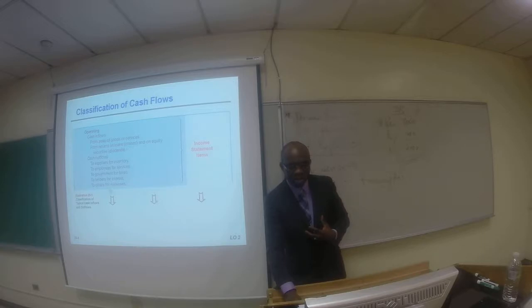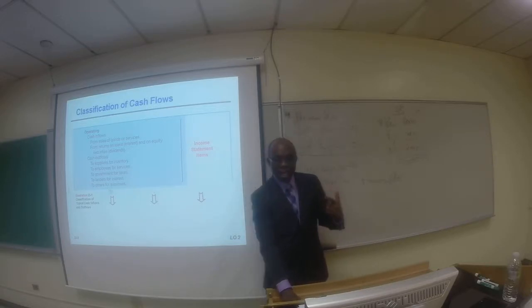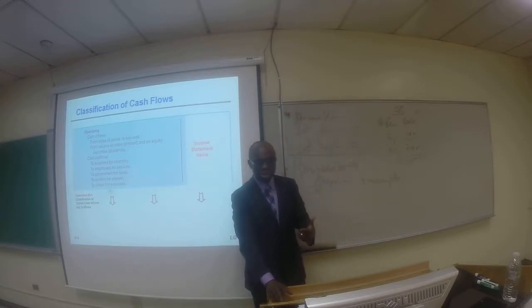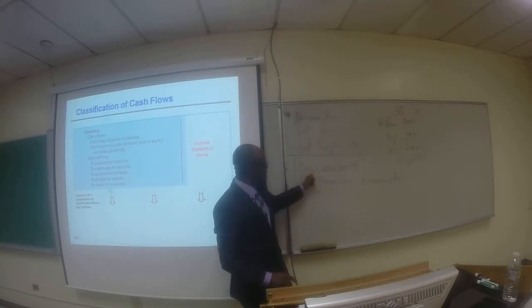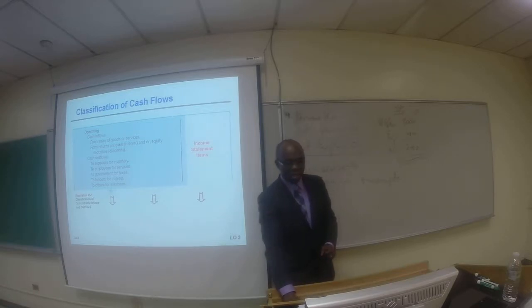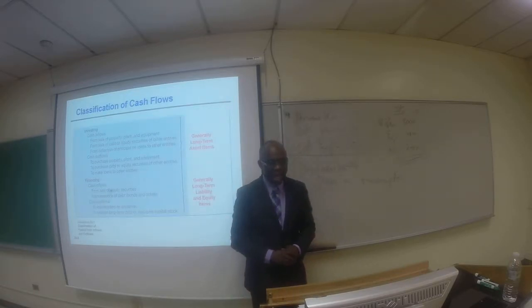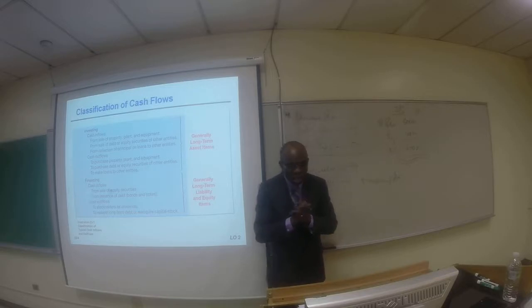And let's take a look at what we have here. To lenders for interest. So the interest expense that we pay is cash outflows and is reported in the income statement, so it is part of operating activity. The only exception is dividend payment. All right? It is part of financing activity. So let's take a look at what we have here. Investing. So that is operating.